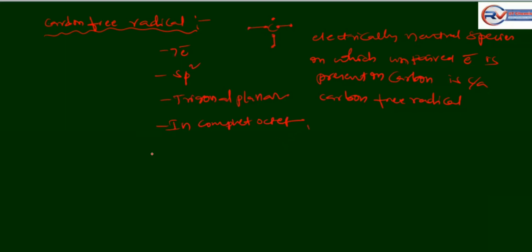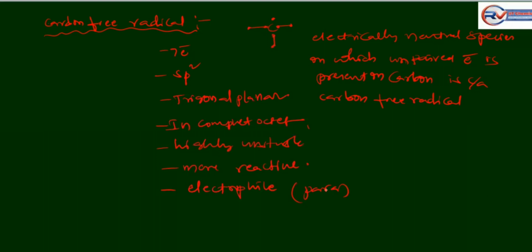Highly unstable, more reactive. It behaves as an electrophile. It shows paramagnetic property.